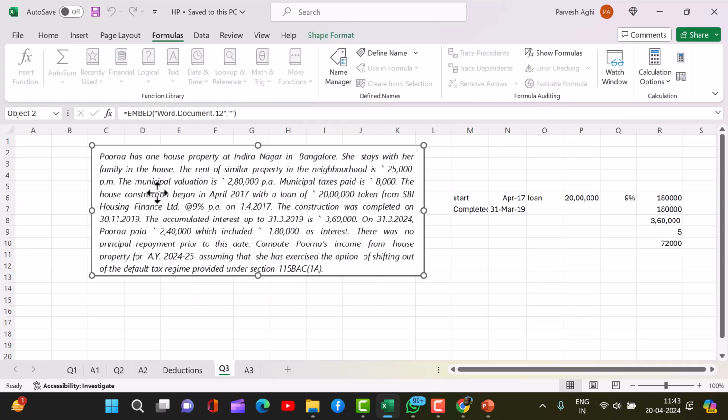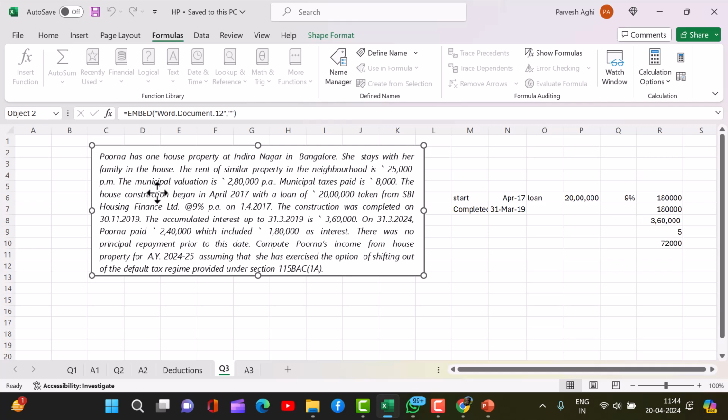Now just read this last question before we close. Purna has one house property at Indira Nagar in Bangalore. She stays with her family in the house. The rent of similar property in the neighborhood is 25,000 per month. The municipal valuation is 2,80,000 per annum. Municipal taxes paid is 8,000.